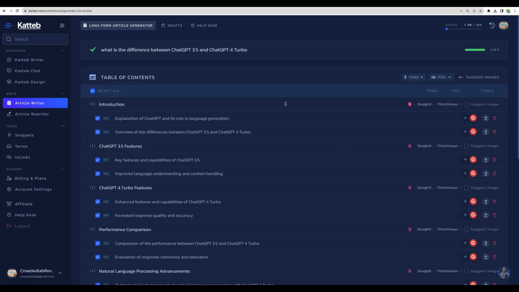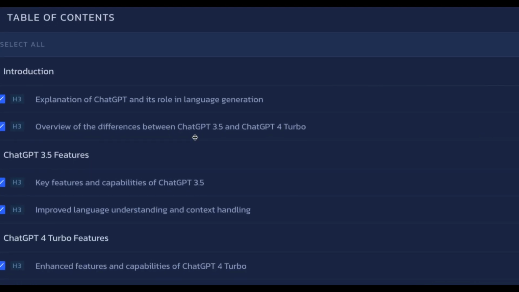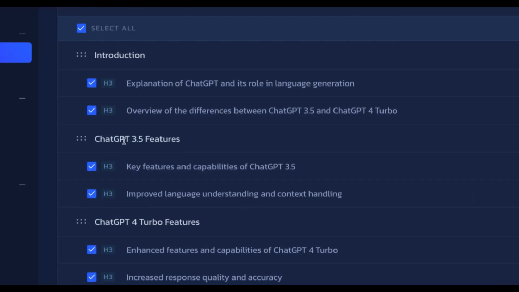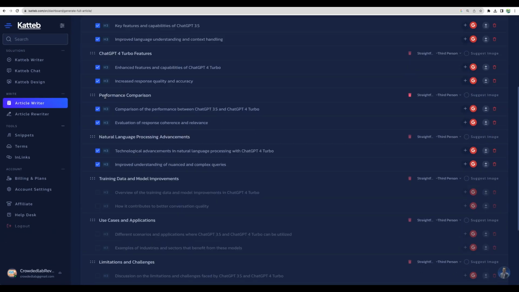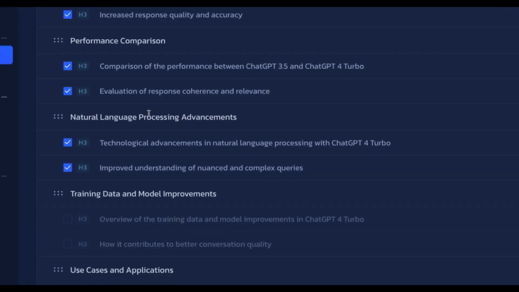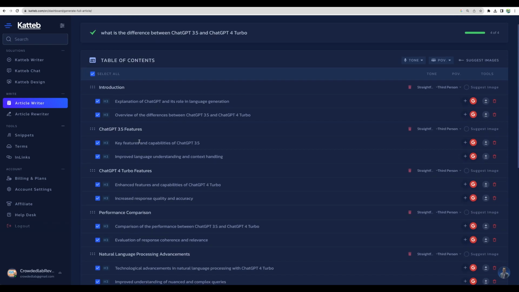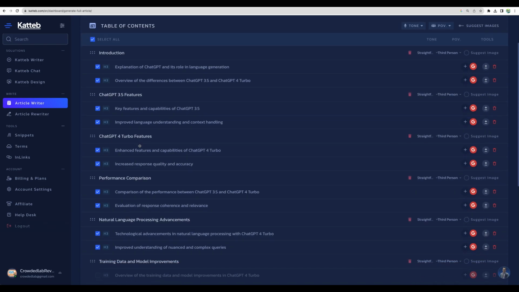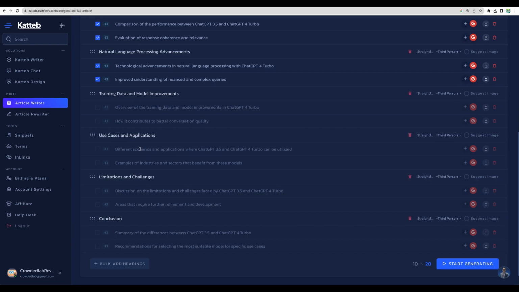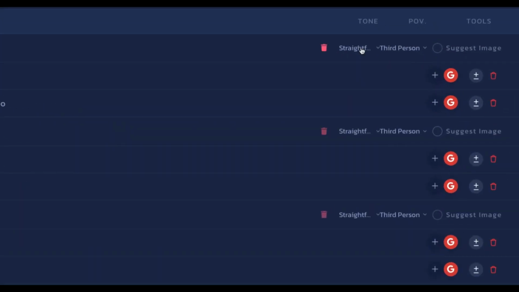All right, so here's the outline. Introduction, overview, GPT 3.5 features, GPT-4 Turbo features, performance, advancements. We can select more topics. However, for 1000 word article, I think that is enough. So let's use one paragraph from the conclusion. We can also define the tone, third, second, or first person view.